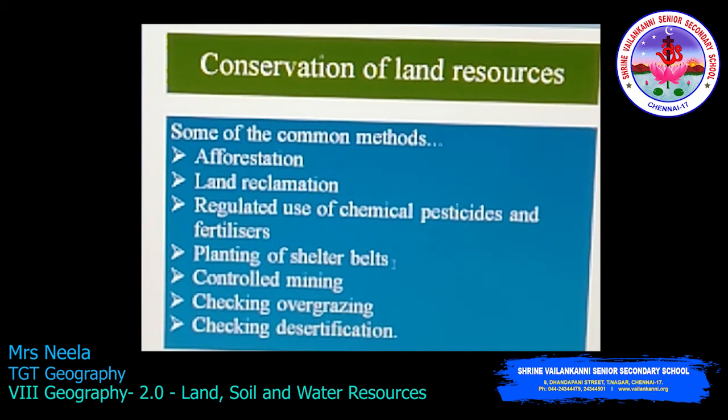Planting of shelter belts. Yes, we saw this term. Controlled mining. The mining also should be controlled. Even though our needs are increasing, the mining has to be controlled. And also we have to check on overgrazing. In the pasture land, overgrazing is also not good. And also you have to check on desertification. This you can do by afforestation.